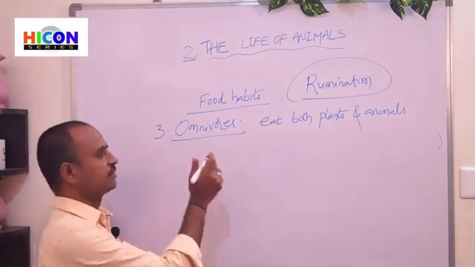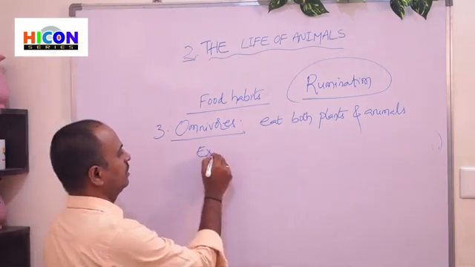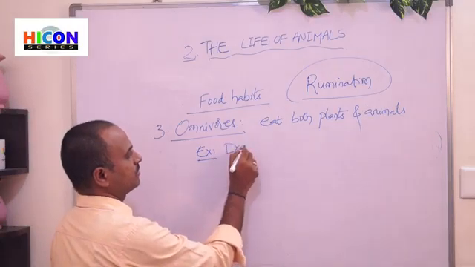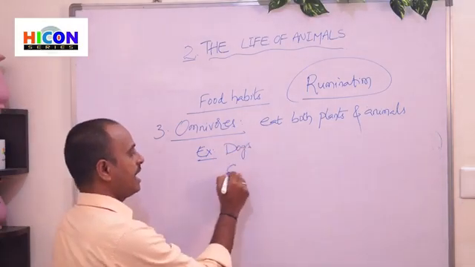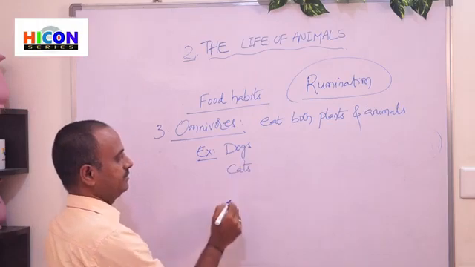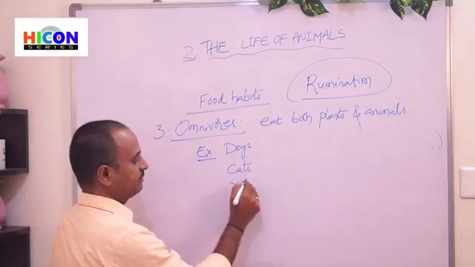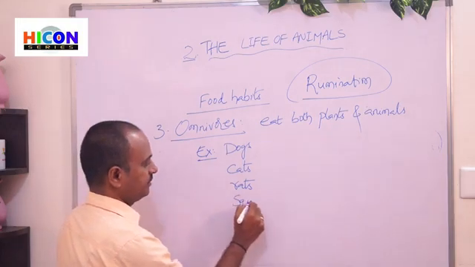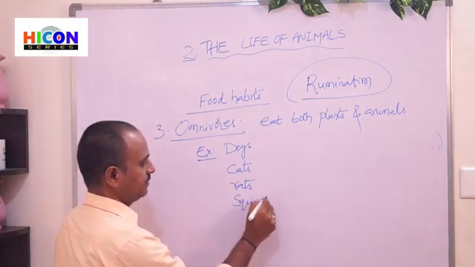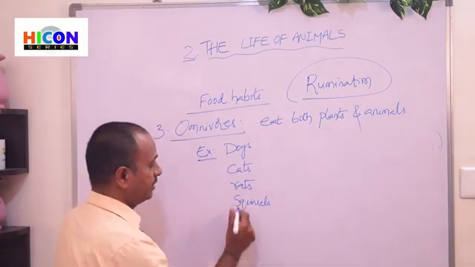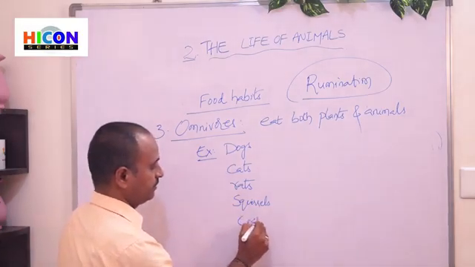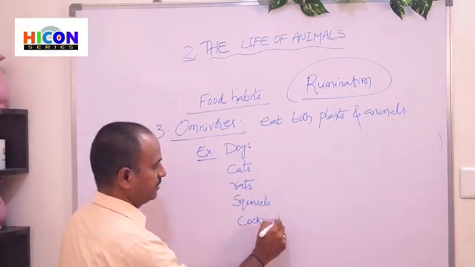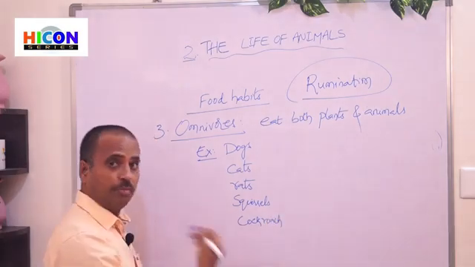The examples for omnivores are dogs, cats, rats, squirrels, cockroaches, and human beings.